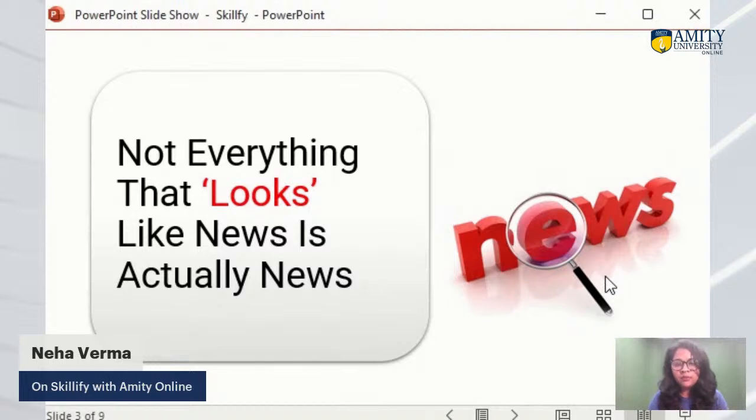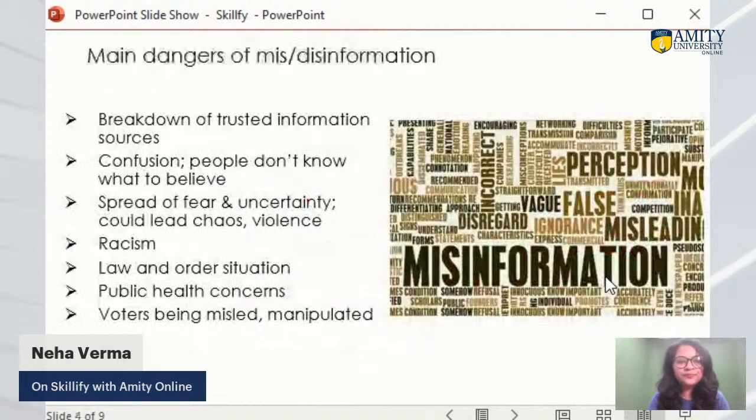People who share information on WhatsApp are not authentic sources, and they don't know the credibility of the information either. So if they are sharing anything on social media, it may not be news. It could be or it could not be. But always remember that not everything that looks like news is actually news.